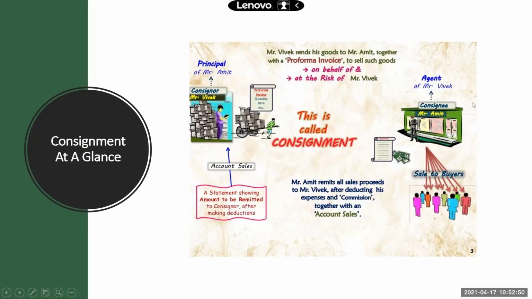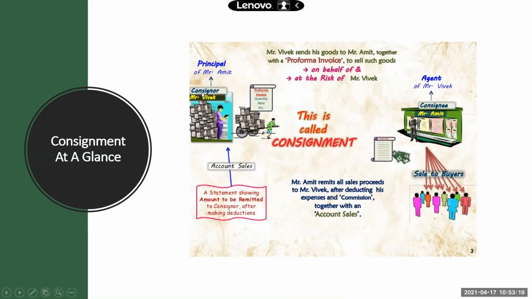Now, what is the consignee Mr. Amit doing? See here, he is selling the goods to the buyers. Mr. Amit remits all sale proceeds to Mr. Vivek after deducting his expenses and commission together with an account sales. So Mr. Amit is selling the goods, then he is preparing the account sales. What is an account sales? Statement showing the amount to be debited to the consignor after making the deductions.